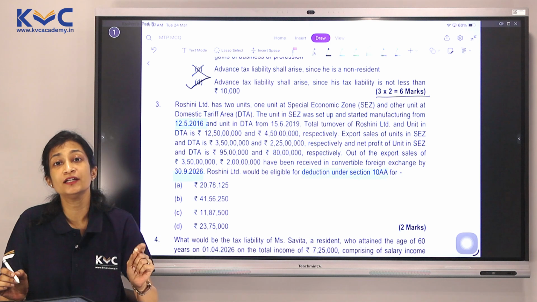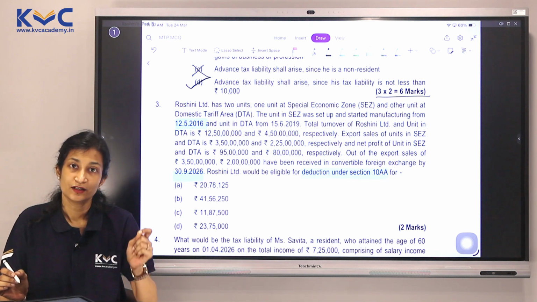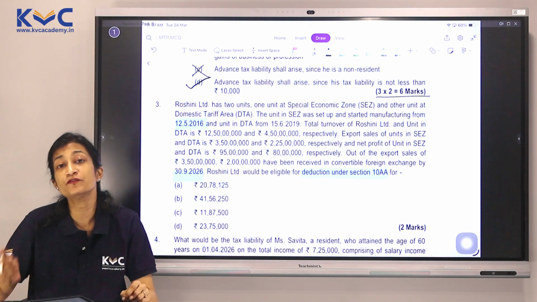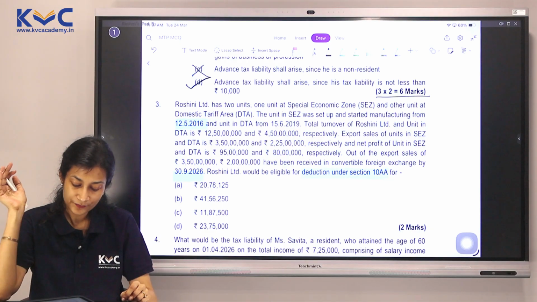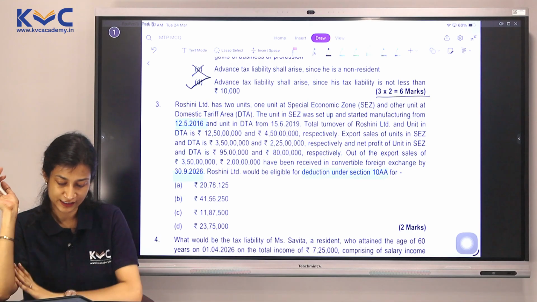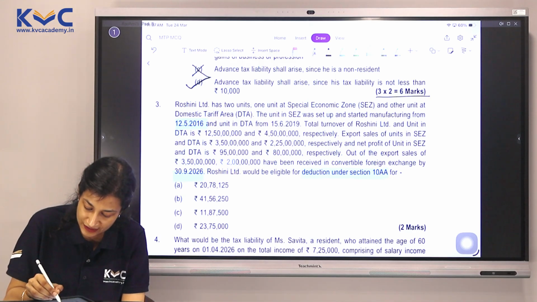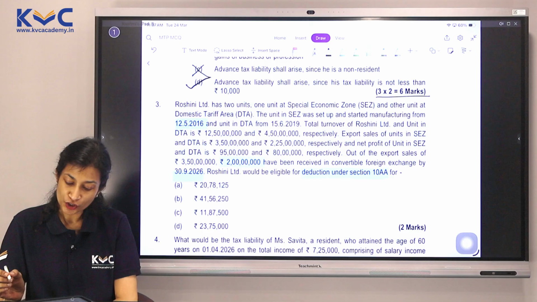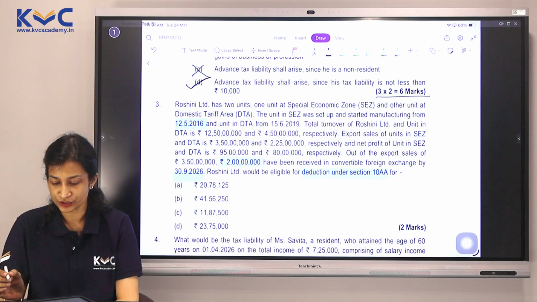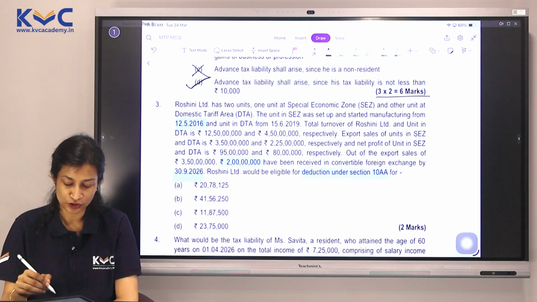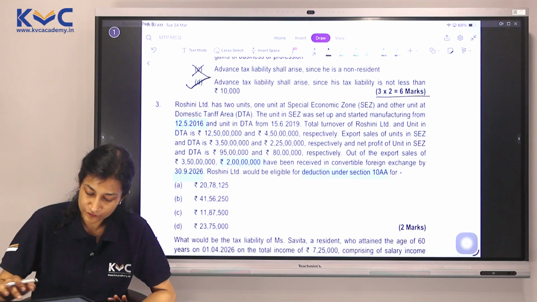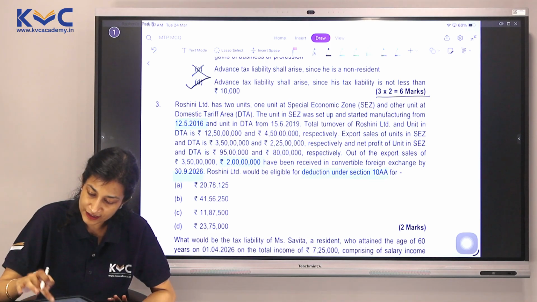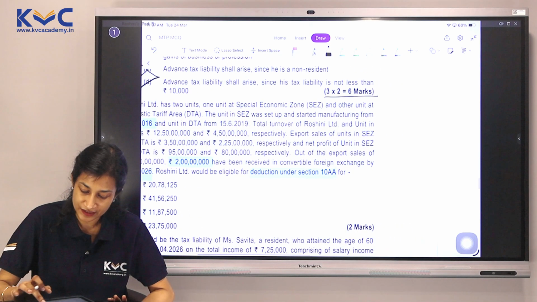Export sales would be taken into account only to the extent they have been received within 6 months from the end of the relevant year in convertible foreign exchange. So that amount restricts itself to 2 crores. Rashmi Limited would be eligible for deduction under 10AA for which of the following? Now there are too many things here. Let's start from the first one. The unit is starting to manufacture itself in 12/5/2016.